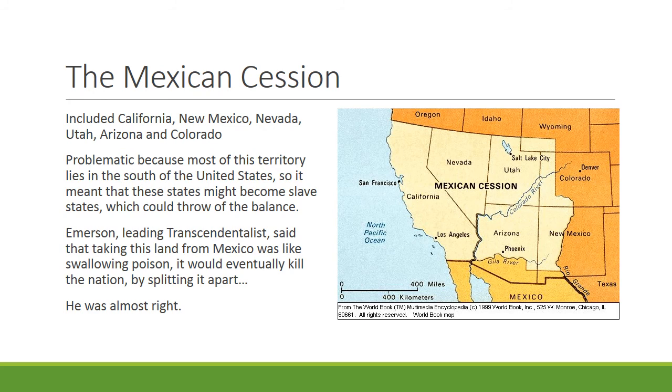The addition of California upsets the relationship between North and South, and it is one of the main causes that eventually leads to the Civil War. So even though the Mexican-American War seems like it's good for the United States on its surface, it actually causes a lot of problems and almost splits the United States in half.